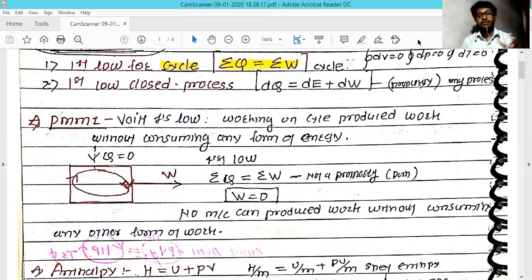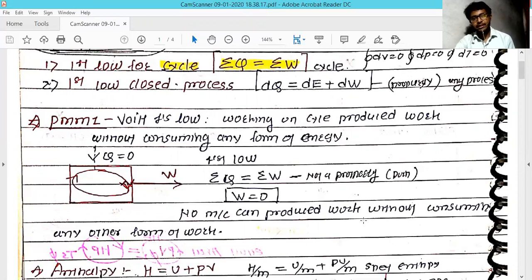The first law of thermodynamics says that you can convert one form of energy into another form of energy. You cannot create it, and you cannot destroy it. The machine is not following that. It is not consuming any form of energy, but it converts into work output. So it is clearly violating the first law of thermodynamics.